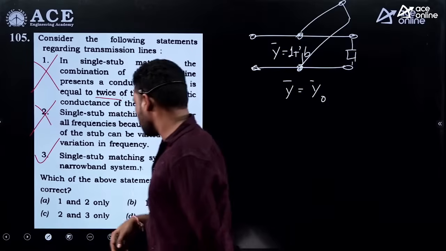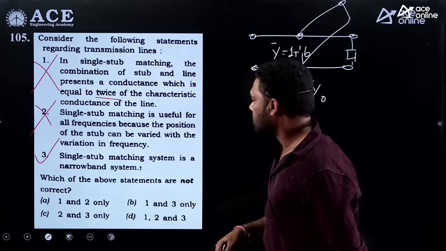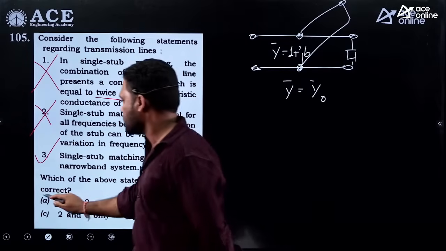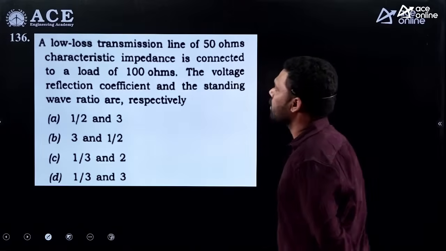It is asking which is wrong. Fine. So the first one and second one is not correct. Yes. Option A. Next.